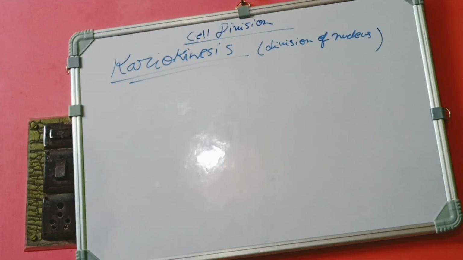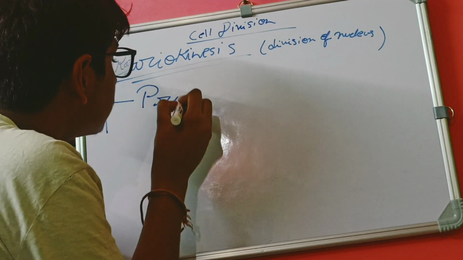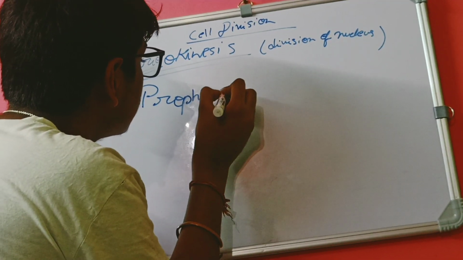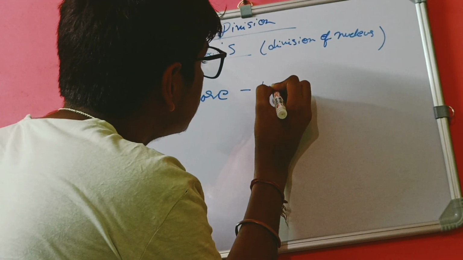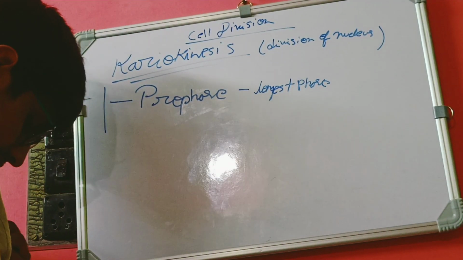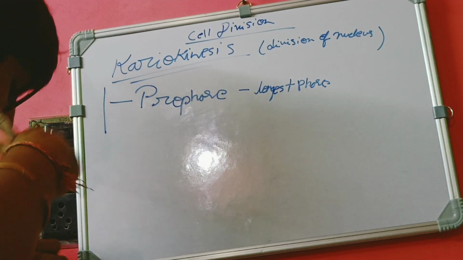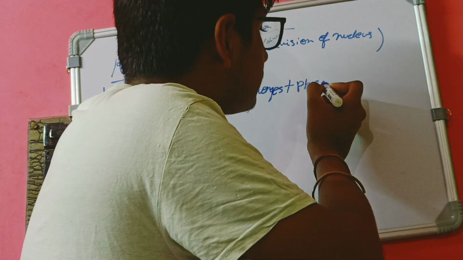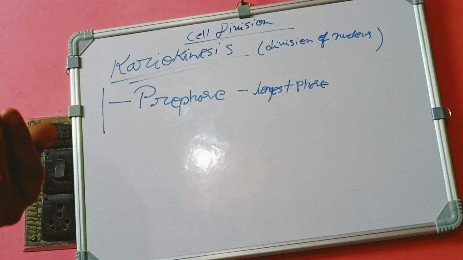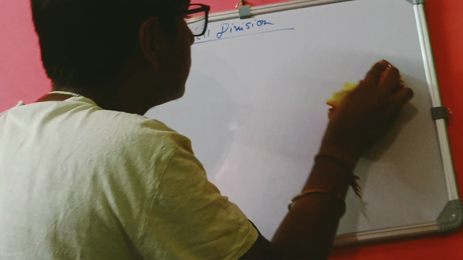Okay, so the first phase of karyokinesis is known as prophase. Prophase is also known as the longest phase. Basically, when we see a cell, let's draw a cell in detail in a diagram. I'm explaining this with a diagram.